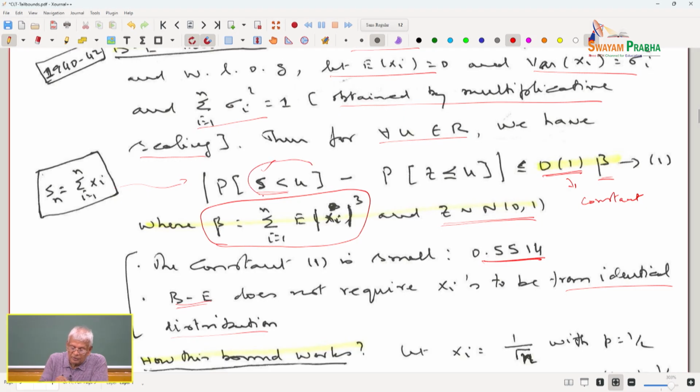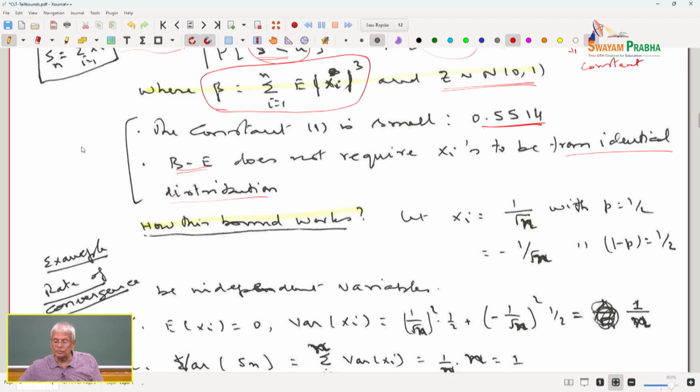This is the sampling distribution, this is the normal distribution. The difference between them is a function of the sum of the third absolute moments of the random variables in question. Please understand, this is not epsilon, that is what we wanted to have, and that is a hidden constant. The constant is about half.